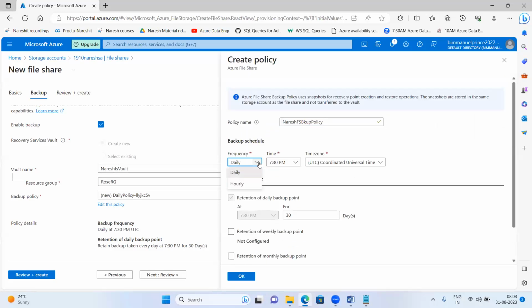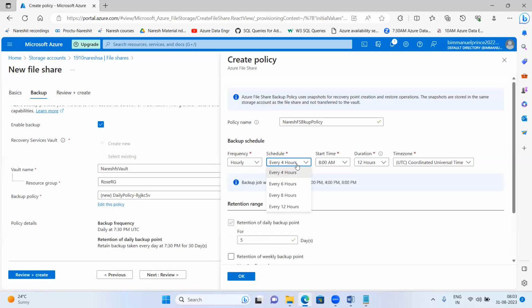You want to set up the backup daily or hourly? Hourly also you can set up the backup. If you say hourly, you set it up for every 4 hours. Hourly means every 4 hours. Means 1 o'clock it will take the backup. After 4 hours, 4 o'clock it will take the backup. As we have set up the 4 hours here, again after 4 hours, 8 o'clock it will take the backup. Again, 12 o'clock, again, 3 o'clock it will take the backup.